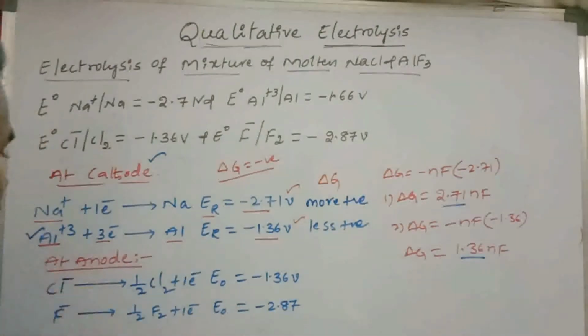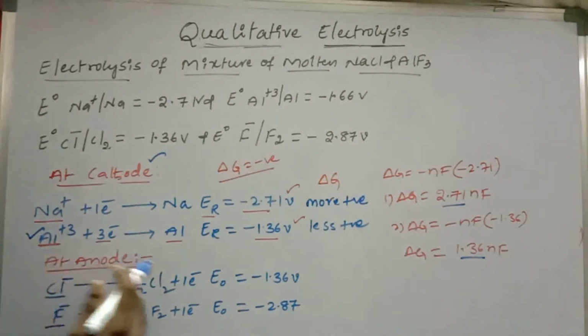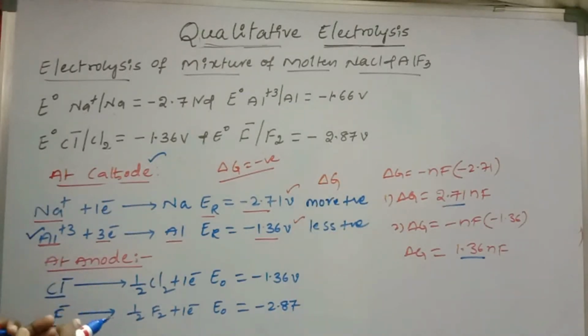Next, let us look at the anode. Here we have two anions in the electrolytic cell, one is Cl- and the second one is F-. These two undergo oxidation at the anode electrode. Which of them will undergo oxidation at the anode? That we need to discuss.